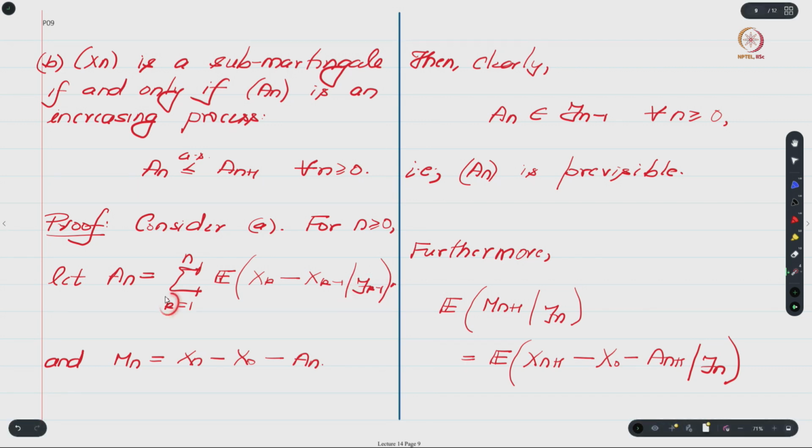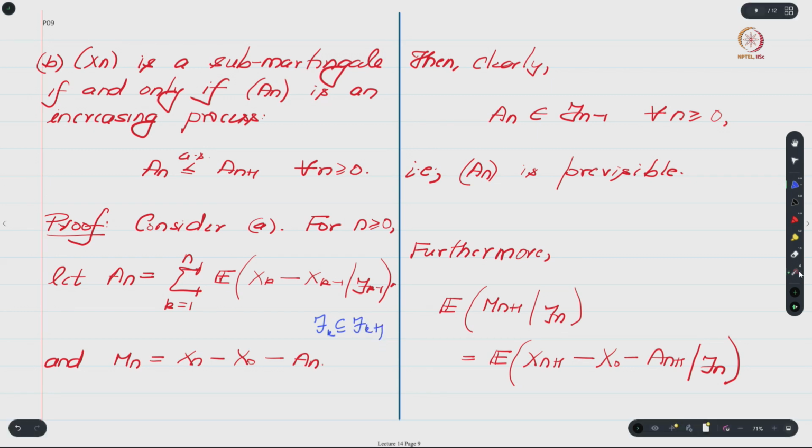if you substitute k equals n, then this term will be the expected value of Xn minus Xn minus 1 given Fn minus 1, right. So, the last conditioning is Fn minus 1, and all previous summands will be conditioned on Fk minus 1 where k is strictly less than n, and because you have a filtration, your Fk is a sub sigma algebra of Fk plus 1.